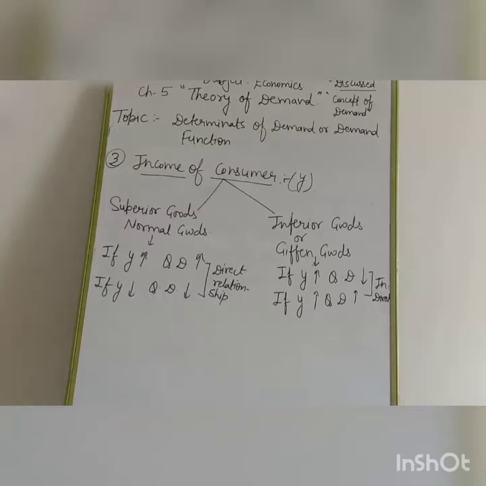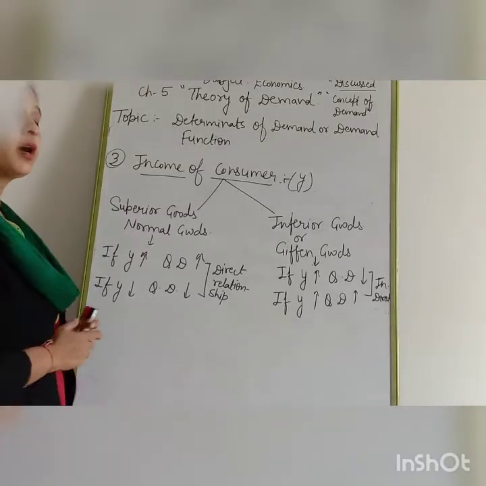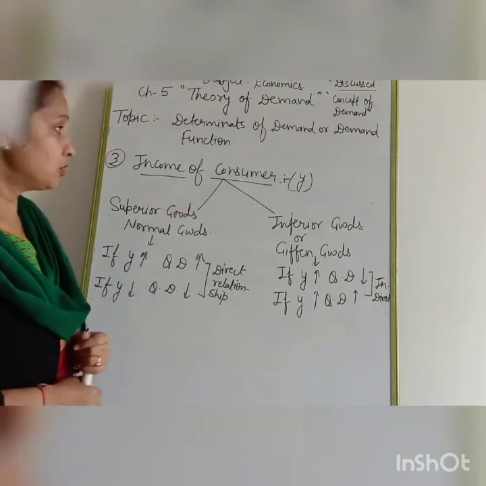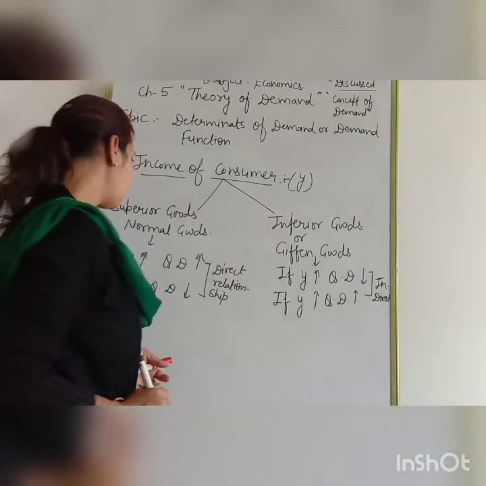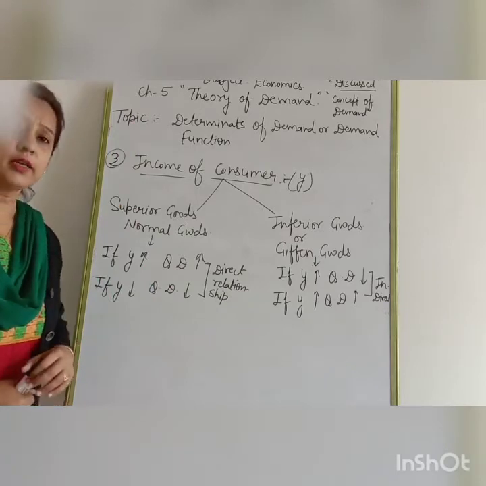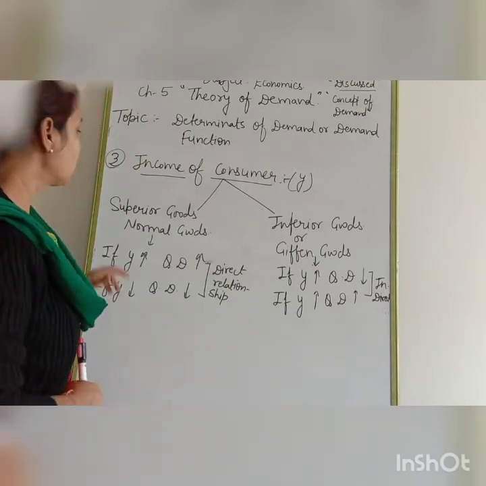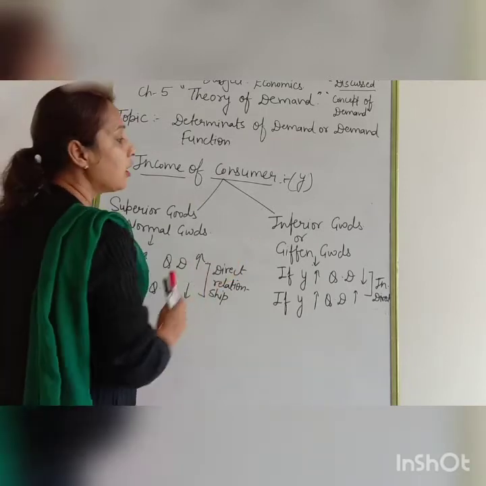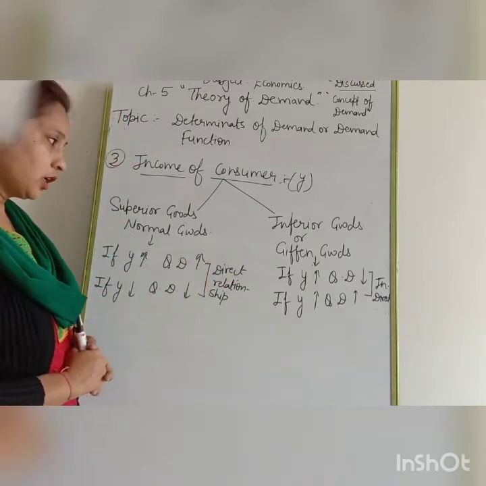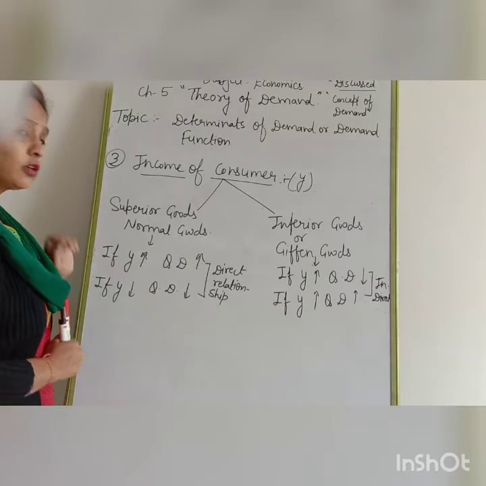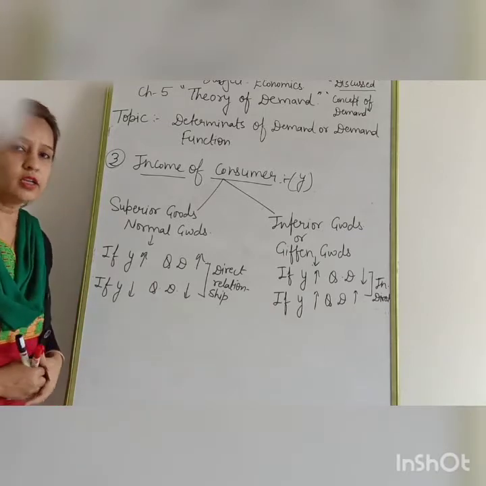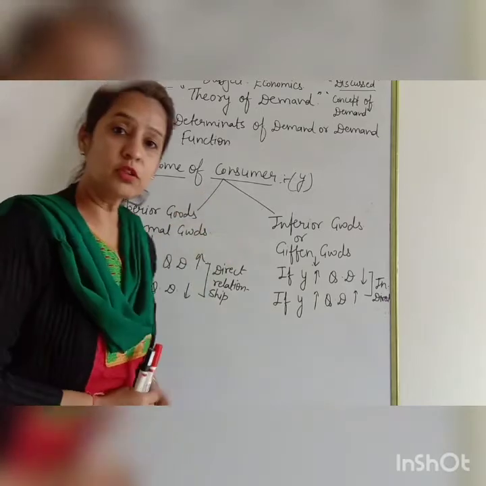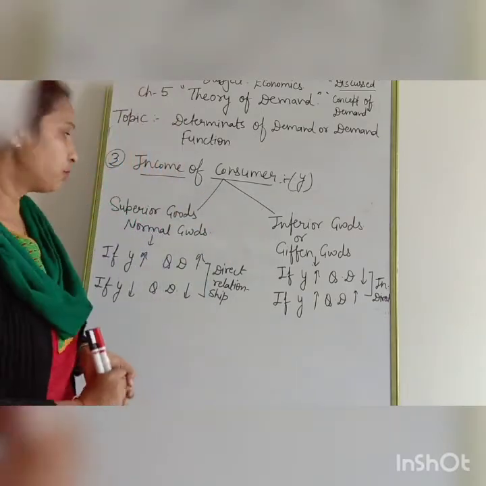The next determinant of the individual demand function is the income of the consumer, which is denoted by Y. There are two types of goods: superior goods, or we can say normal goods, and inferior goods, or Giffen goods. Superior goods mean high quality of product, high quality of commodity. Inferior goods mean low quality of product.